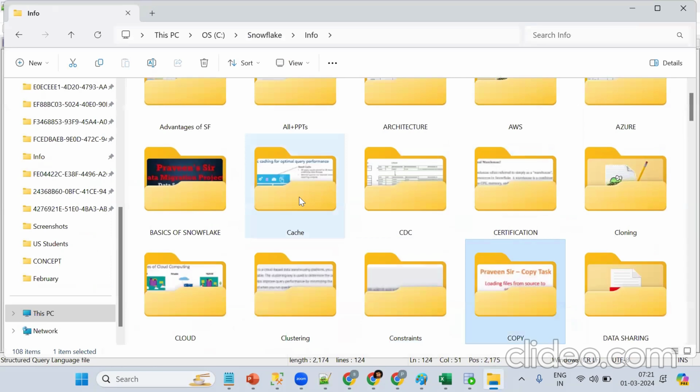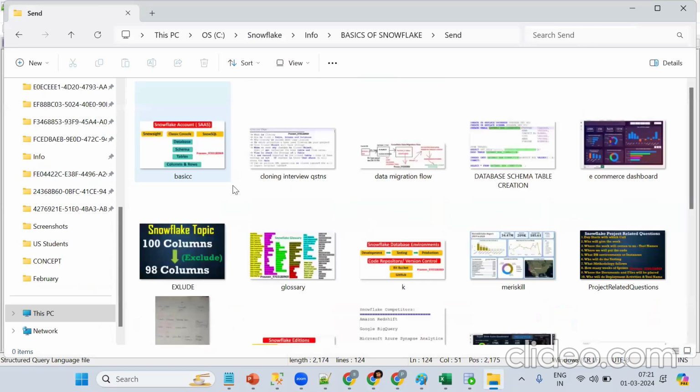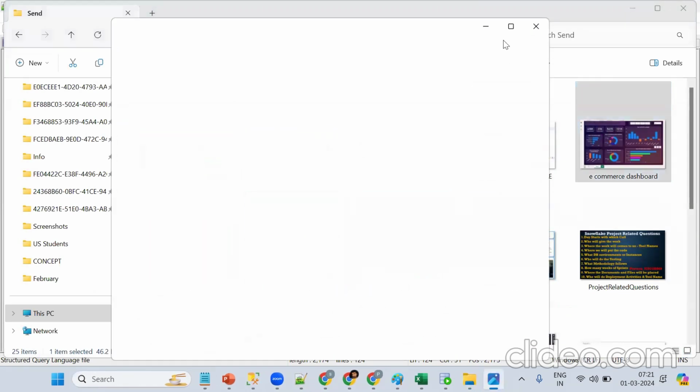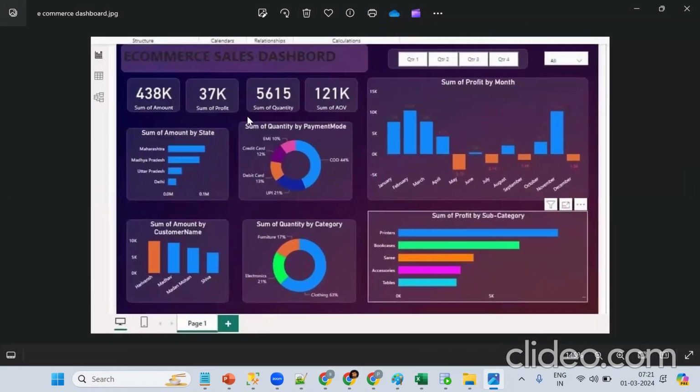See the same thing. If the data looks like this, we can easily understand it. This is the e-commerce sales dashboard. We are getting more sales in the month of November, but in May we are not. So we can analyze that and run a campaign to improve sales. Ultimately we bring the data in, do the transformation, create views, and use them so that we can easily understand it.